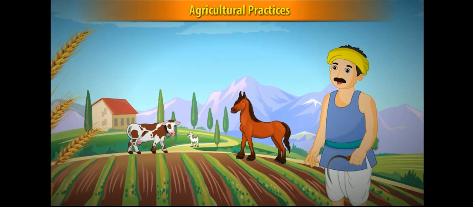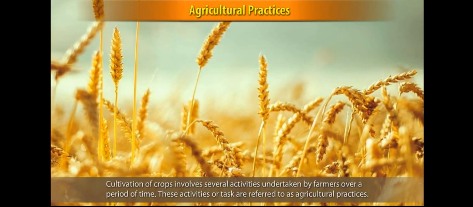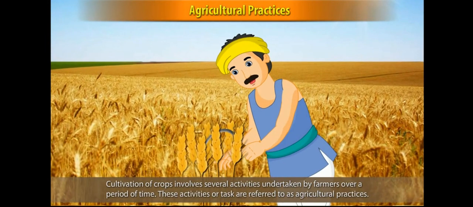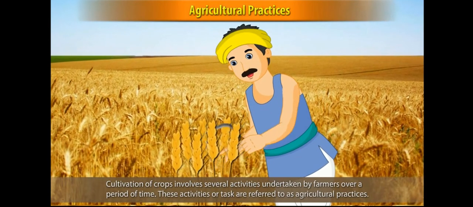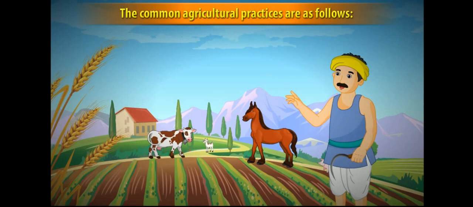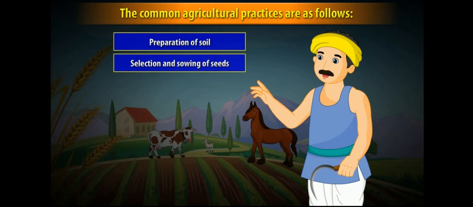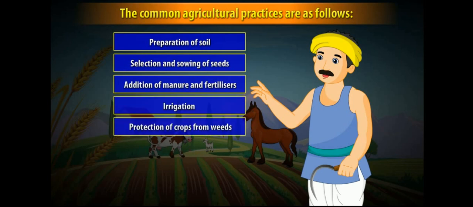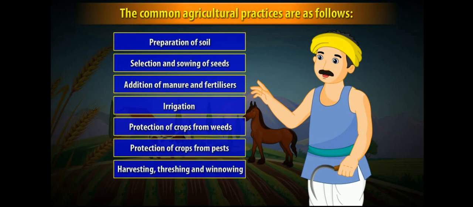Agricultural practices. Cultivation of crops involves several activities undertaken by farmers over a period of time. These activities or tasks are referred to as agricultural practices. Common agricultural practices are as follows: preparation of soil, selection and sowing of seeds, addition of manure and fertilizers, irrigation, protection of crops from weeds, protection of crops from pests, harvesting, threshing and winnowing, storage.